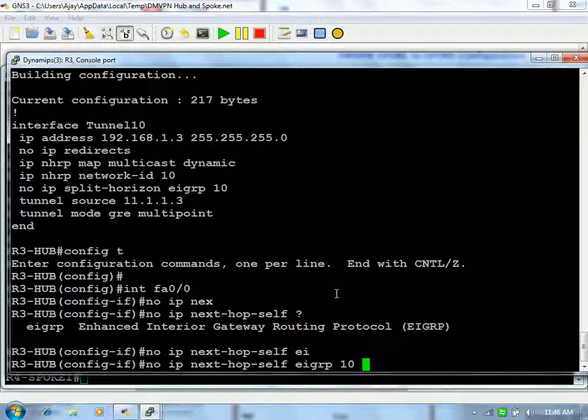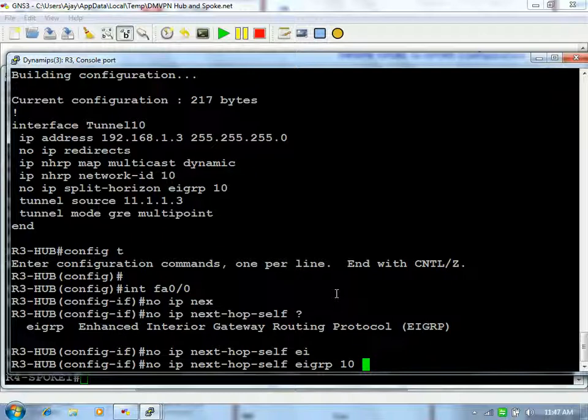So you have to say that this is EIGRP's property. Like how you have the split horizon property, in a similar way this next hop self is the property of EIGRP. Distance vector protocols have the property that whenever I am sending any update to my network, I will tell that guy, you take me as your next hop address.